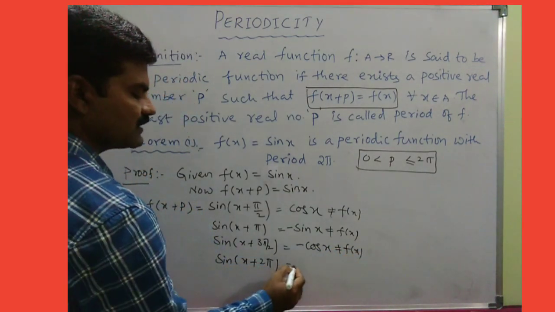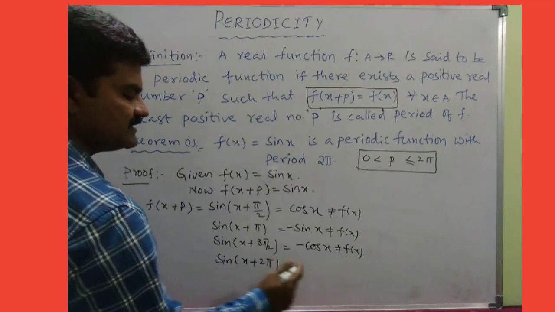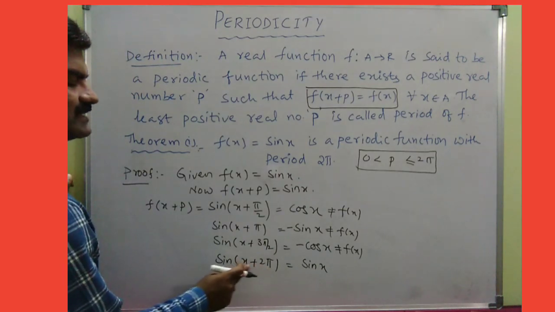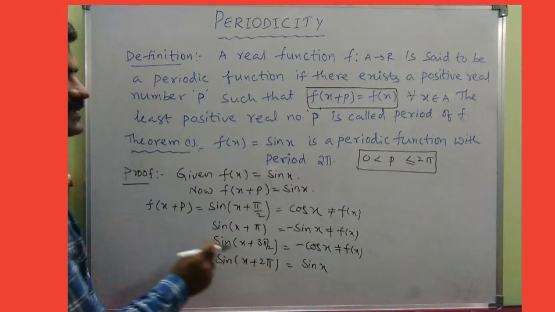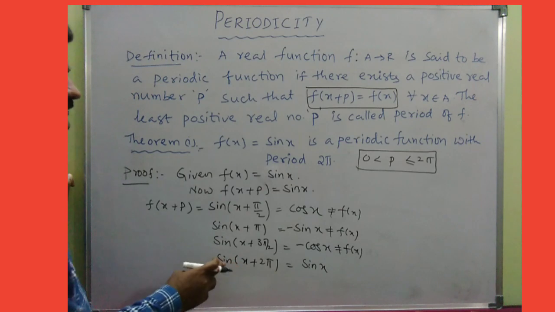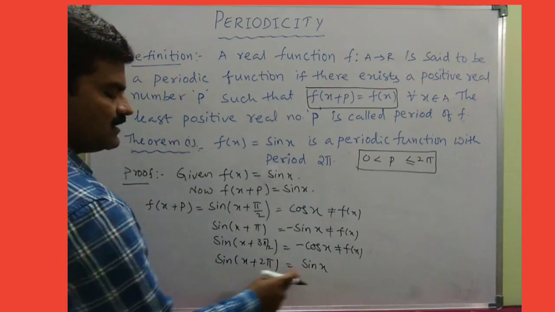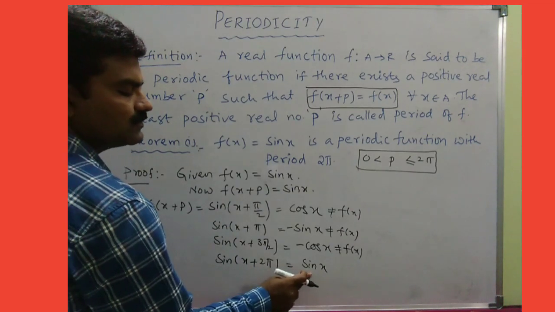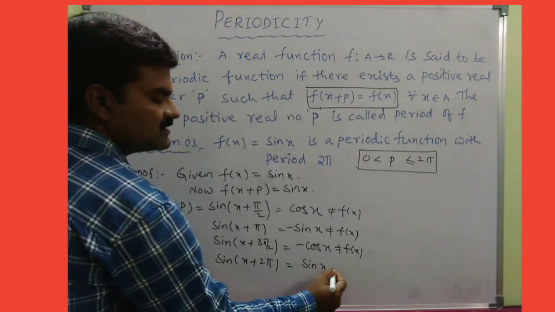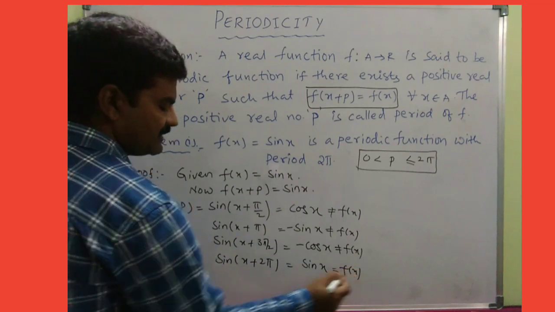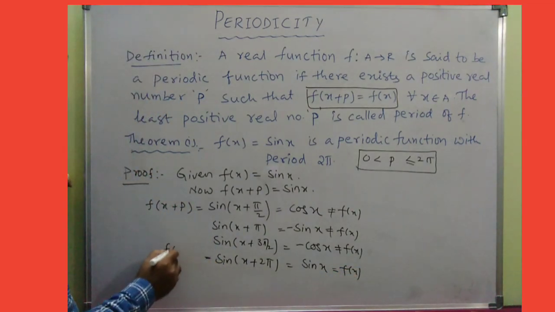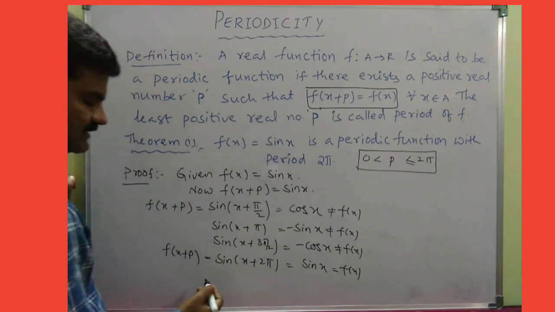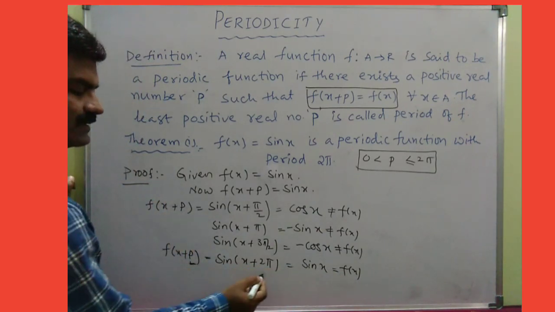Now look at this one. Because of 2 pi, that is 360, sine remains sine itself, and moreover 360 plus theta comes under the first quadrant. In the first quadrant sine is positive, hence sin of x plus 2 pi is equal to sin x, which is equal to f of x. I mean f of x plus p is equal to f of x, isn't it? And what is in the place of p here? 2 pi.